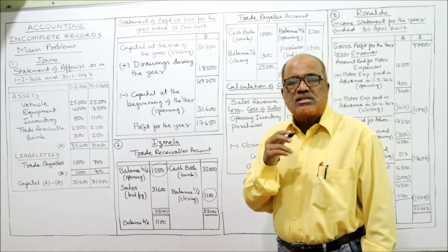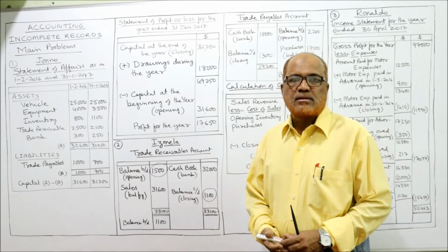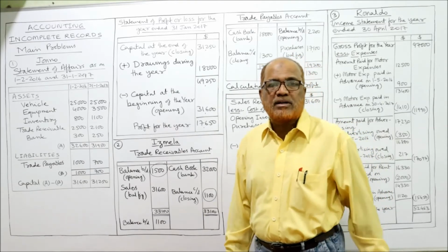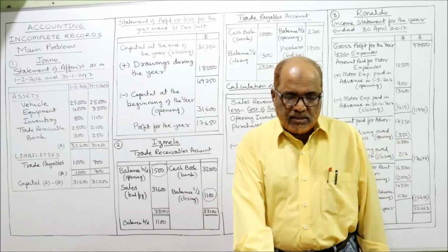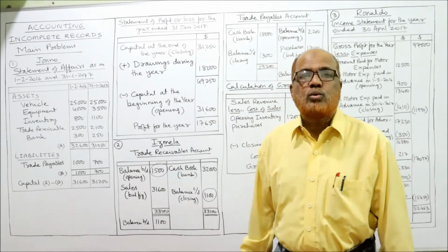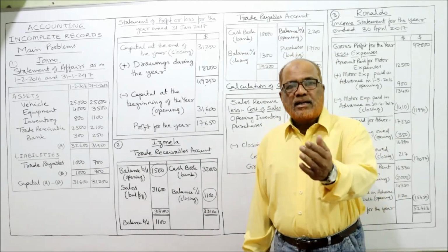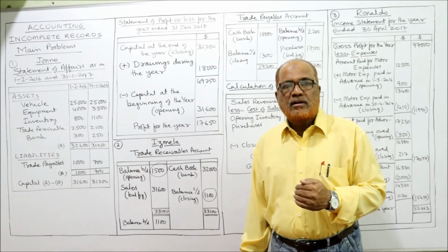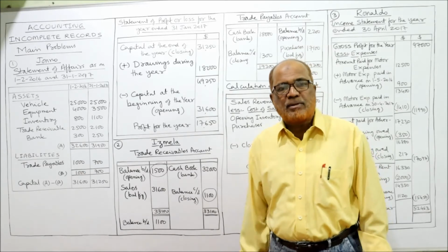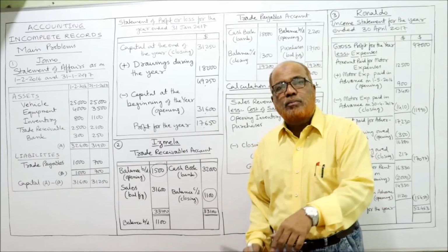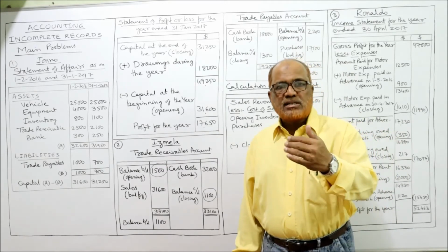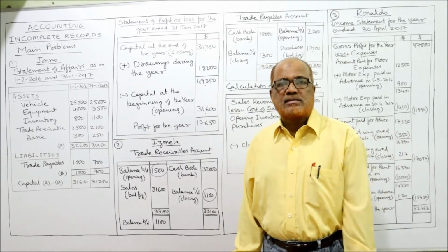Now cash received from receivables, that is given in the bank statement. In the problem you can see the bank statement, debit side, cash from receivables 32,000. 32,000 rupees are received, so the bank account is debited, and credit should be given to trade receivable, because cash is received from receivables.